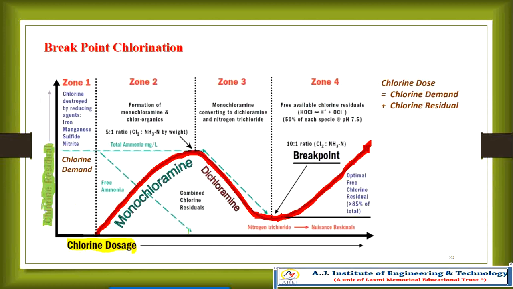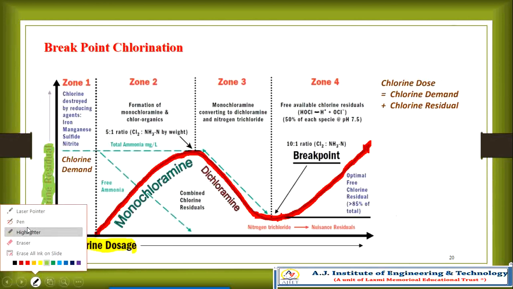Zone 1. What happens in zone 1? I already discussed it. Very important: zone 1 is chlorine demand. What is chlorine demand? It is the chlorine being destroyed or reduced by its reaction with organic matter, hydrogen sulfide, or ions such as manganese, sulfide, nitrite. Those are reducing agents, so chlorine reacts with them. Zone 1 you got it now, right? But what is zone 2?